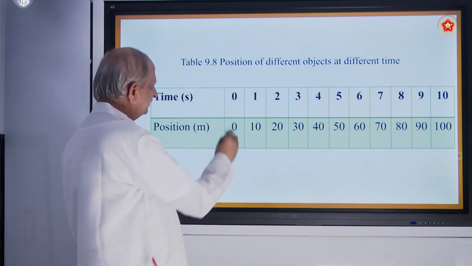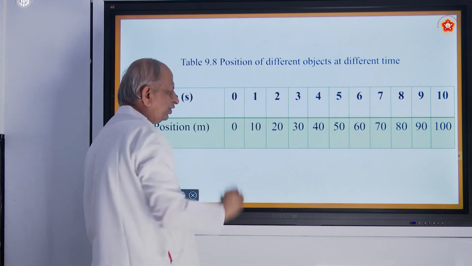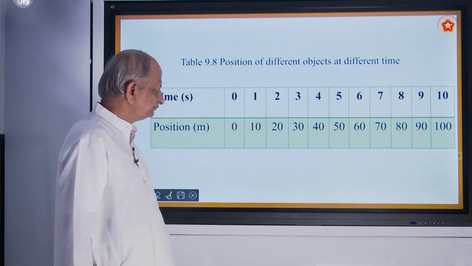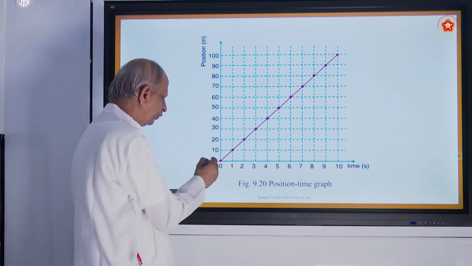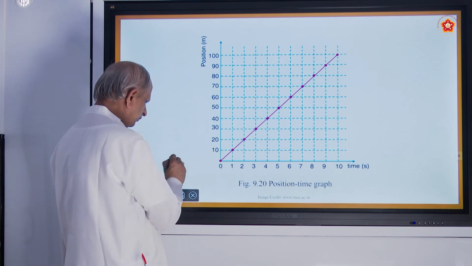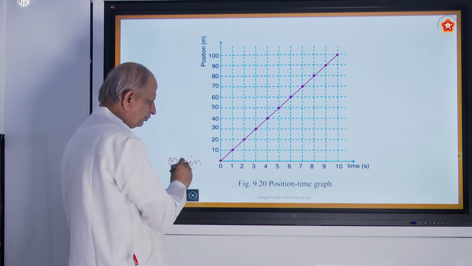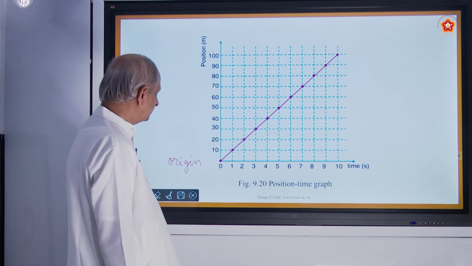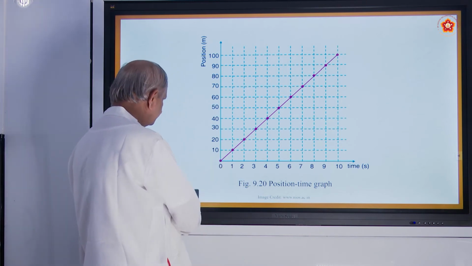This is the time in seconds starting from 0. What is that point 0 called? The 0 is called the origin. Where all the data started, this is called the origin. From the origin O, we have the x-axis and y-axis. So this point is called the origin.